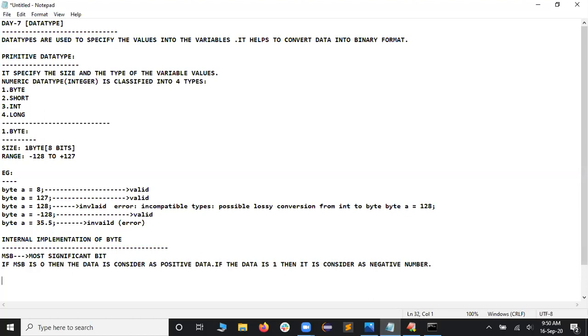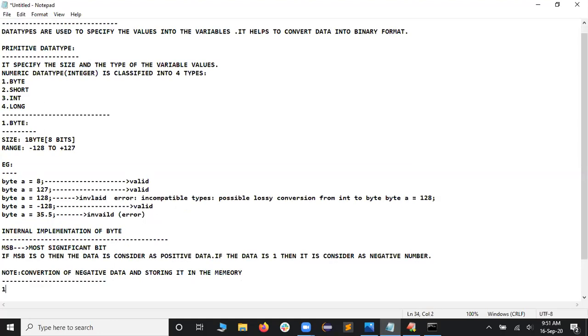And along with that, I would like to add one more note point here. Conversion of negative data and storing it in the memory. Conversion of negative data and storing it in the memory. How you're going to do that?